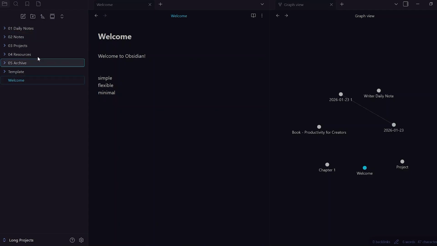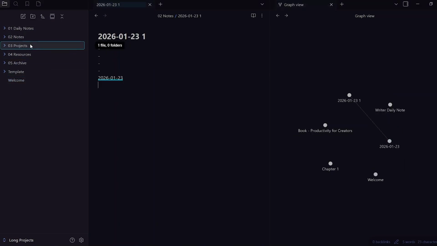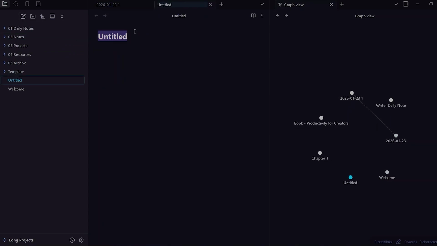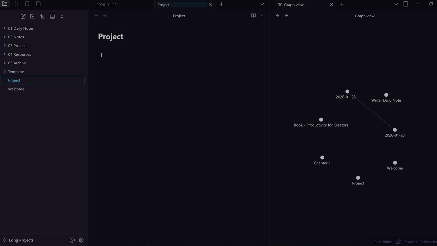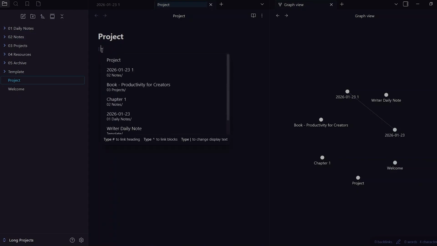That is also going to be a very minimal system, and you only need limited folders for that. So for the projects here, you're not going to create any further folders. You're going to create a note. This note is going to be given the title of your project, whatever your project is. And then you are going to link any working notes to this. So any notes that you want to link this to, you're going to add in the links. You're going to put in the square brackets, and then you're going to link that.